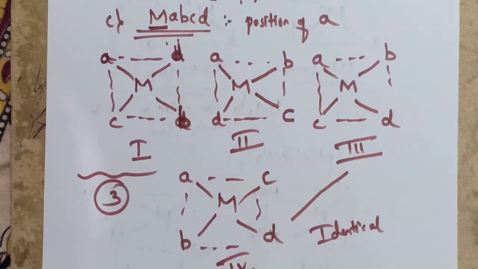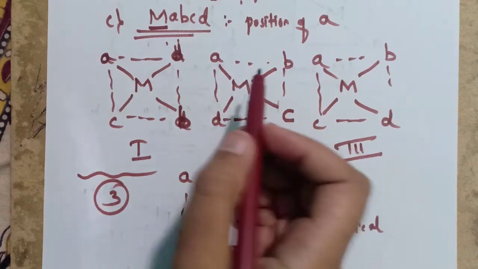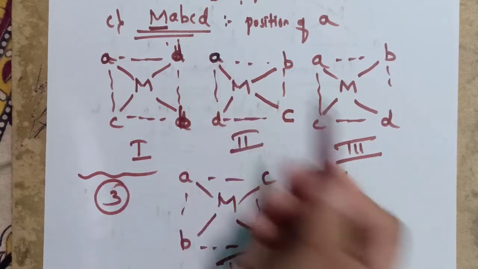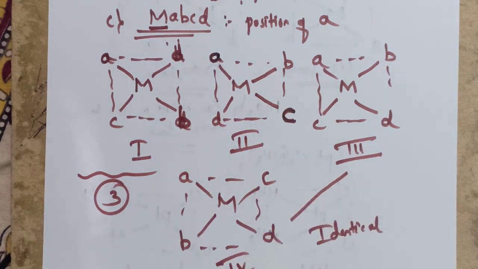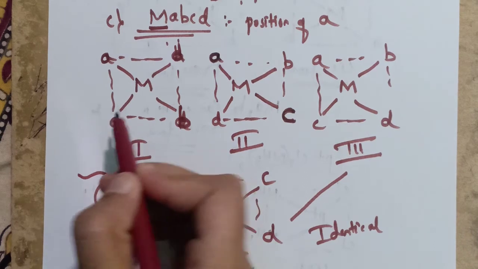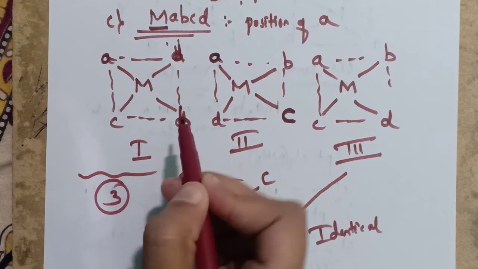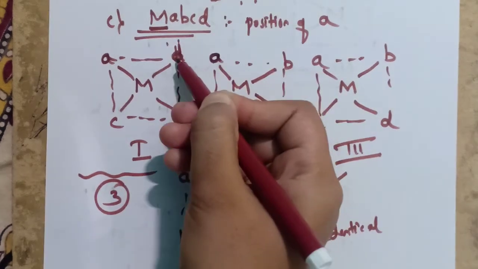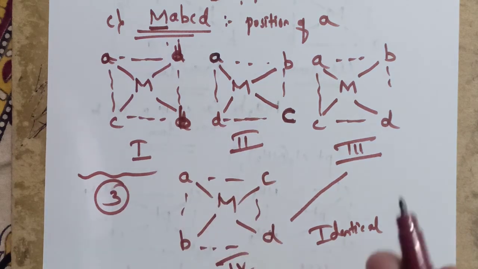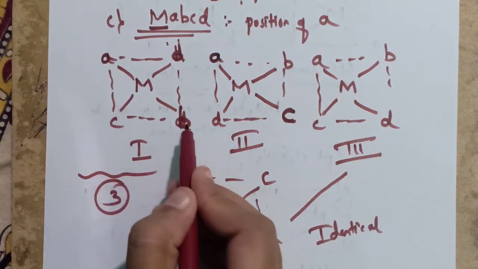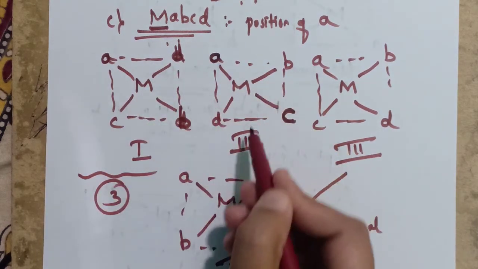Here if we place B next to it, C and D are situated, and if we fix this A, opposite we have placed C. Here the C was there. If you change this position of C to here, this B will go upper side and this D will come downside. I will just say it once again. This C has come this side, this B will go that side and D will come downside. It is the second structure.